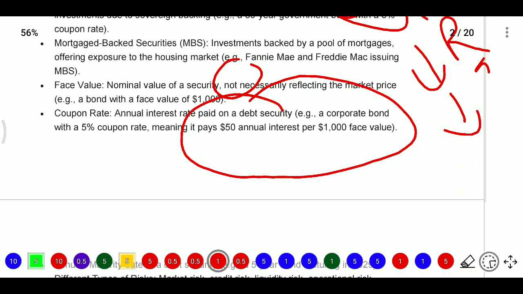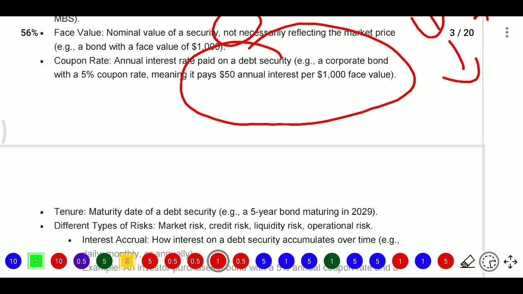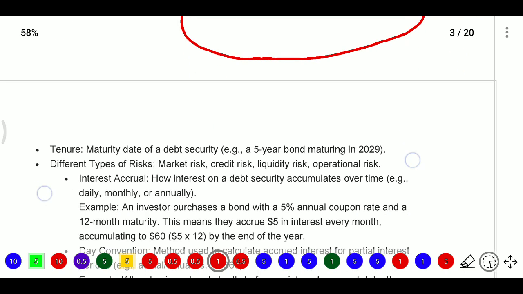The coupon rate is like an interest rate, whether paid semi-annually, quarterly or half-yearly; whatever rate they mention on the bond is the coupon rate, the annual interest rate paid on the debt security. A 5% coupon rate means it pays 5% on the face value every year.